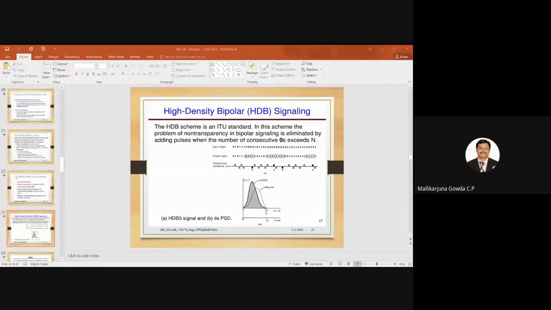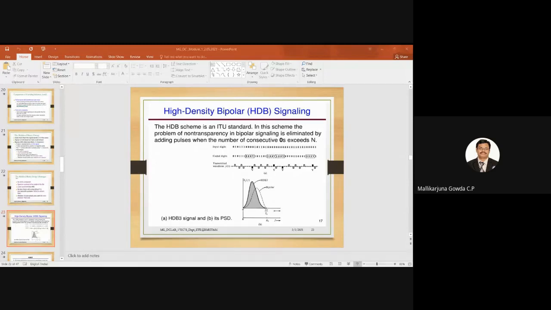Then 0 0, no pulse. Next V here, so V will be equal to 1, meaning it will be violating the bipolar rule. As per the bipolar rule, this has to be a negative pulse, but now I am indicating it by a positive pulse to show that it is violating the bipolar rule. The next 4 zeros I am replacing by B00V again. B is equal to 1, as I said, conforms to the bipolar rule. That is why the previous one was a positive pulse.